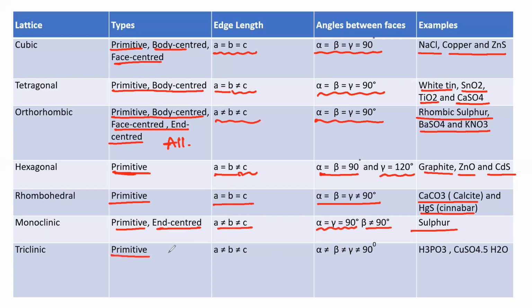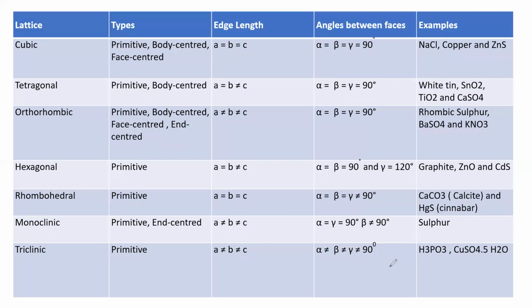Next, the last one, triclinic. It contains only the primitive unit cell. A is not equal to B is not equal to C. Alpha is not equal to beta is not equal to gamma is not equal to 90 degrees. Examples: H3PO3 and CuSO4.5H2O, that is phosphorous acid and hydrated copper sulfate crystals. These are examples of triclinic. More examples you can see in NCERT also, but I think these are the important compounds. That's why I kept them here.